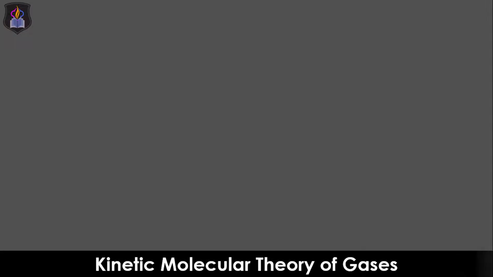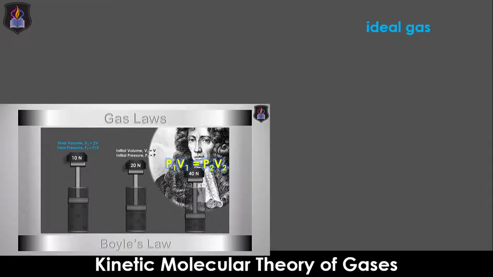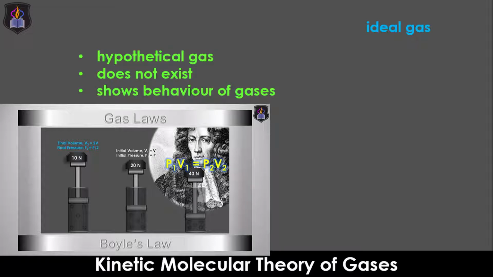The kinetic theory of gases seeks to explain the behavior of gases by looking at the behavior of an ideal gas. In our tutorial on Boyle's law, we learned that an ideal gas is a hypothetical gas which does not exist and is only used to show how gases ought to behave.